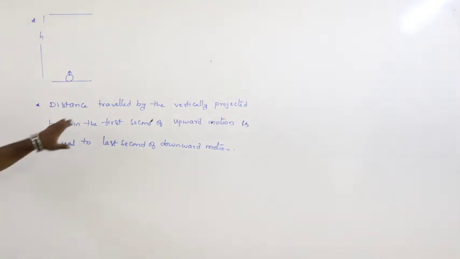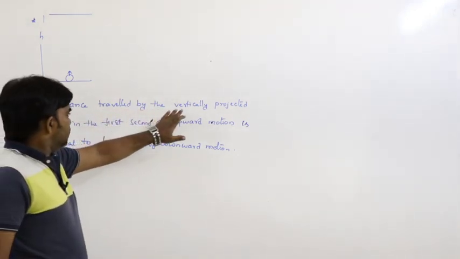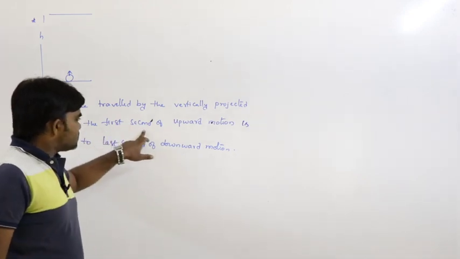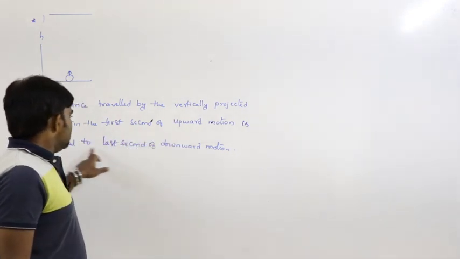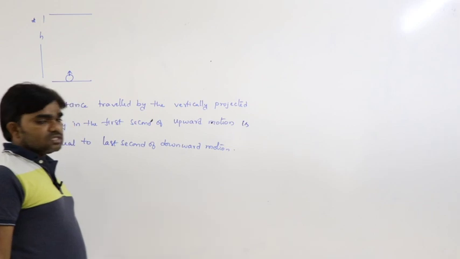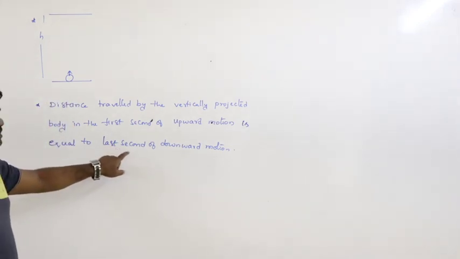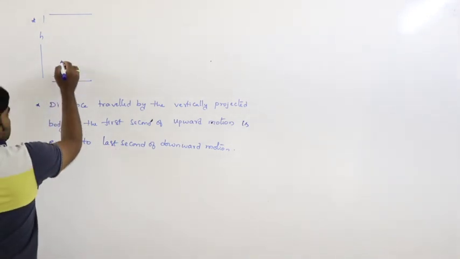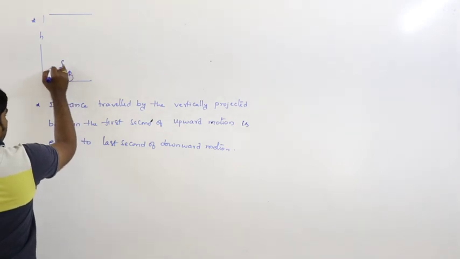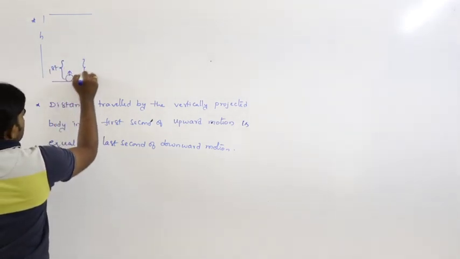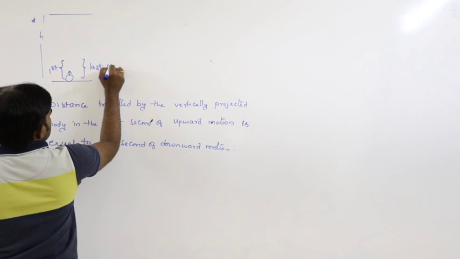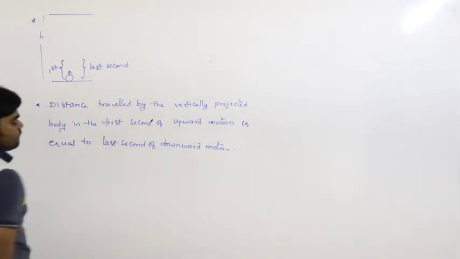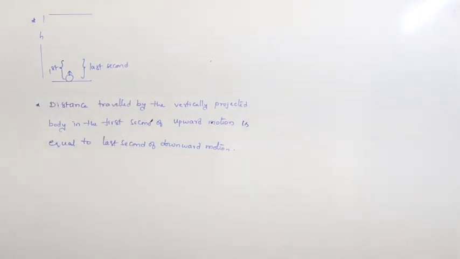It is the distance travelled by the body in the last second of downward motion. This is the first second of upward motion and this is the last second of downward motion. These two are also equal.